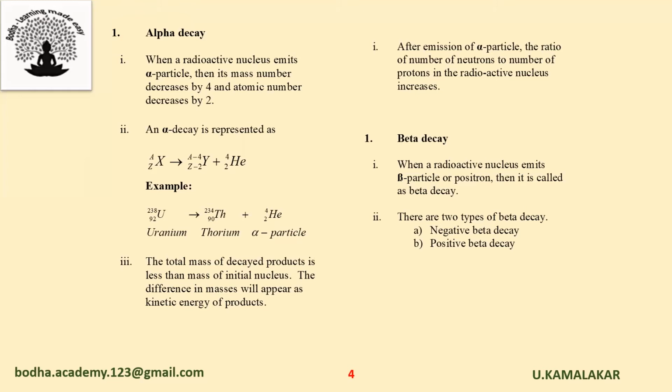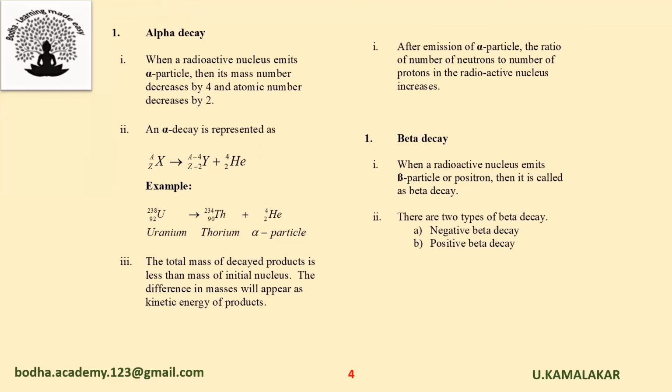Example, uranium on emitting an alpha particle converts into thorium. The total mass of decayed products is less than the mass of the initial nucleus. The difference in masses will appear as kinetic energy of products. After emission of an alpha particle, the ratio of number of neutrons to number of protons in a radioactive nucleus increases.